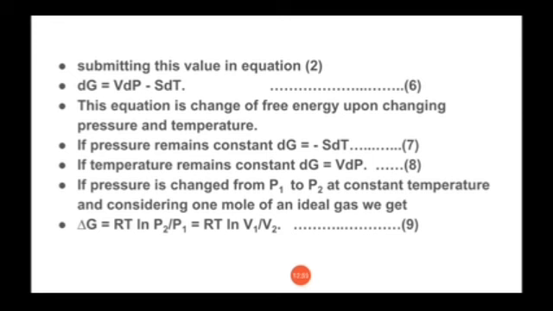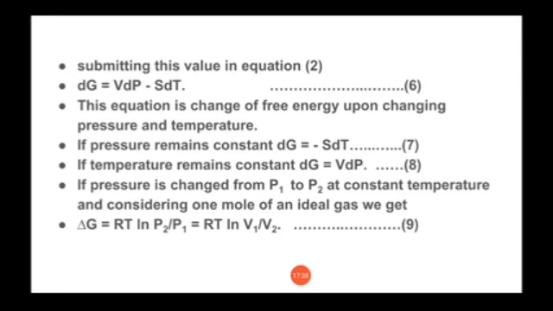Now in equation number 6, if pressure remains constant, you know that the differentiation of a constant is 0, so dP will be 0. So dG is equal to minus S dT. That is our equation number 7 at constant pressure. If temperature remains constant, then dT becomes 0. So dG is equal to V dP. That is our equation number 8.